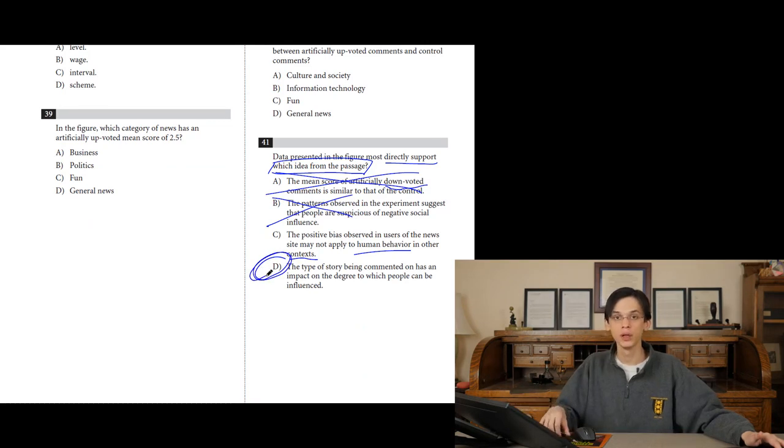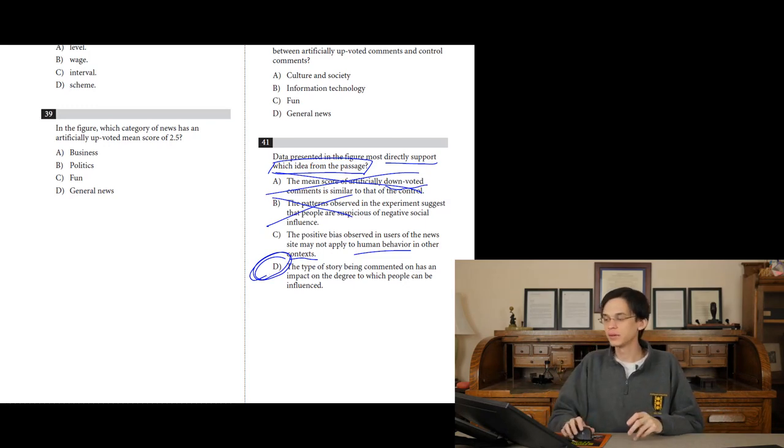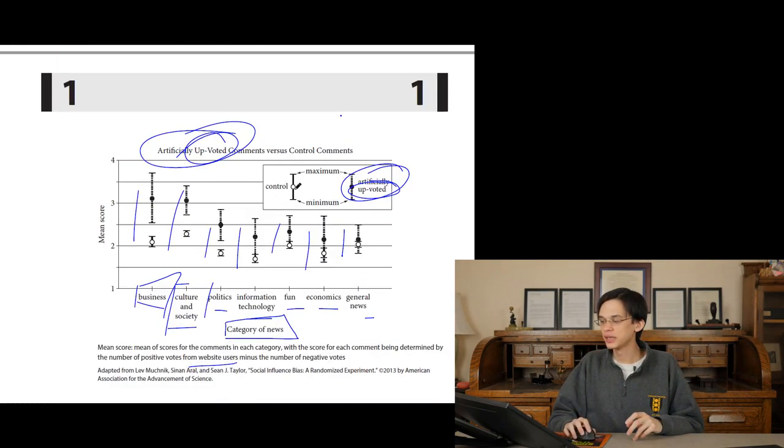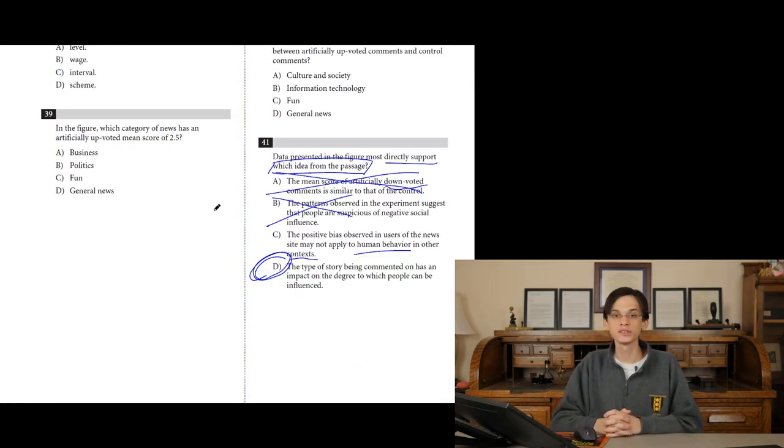That is absolutely true. Stick to the universe of what we're talking about. Be confident that the only things that can be the answer are the things pertaining to this graph, which are artificially upvoted comments pertaining to news. Anything beyond that in different categories, we're just making stuff up. The answer to 41 is going to be D.